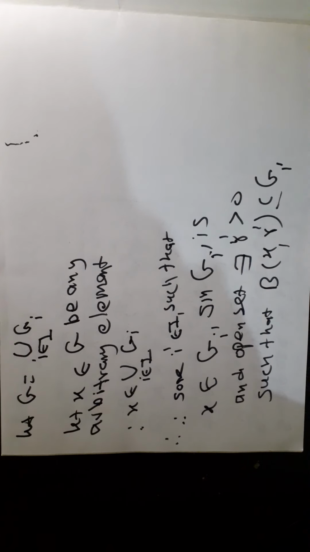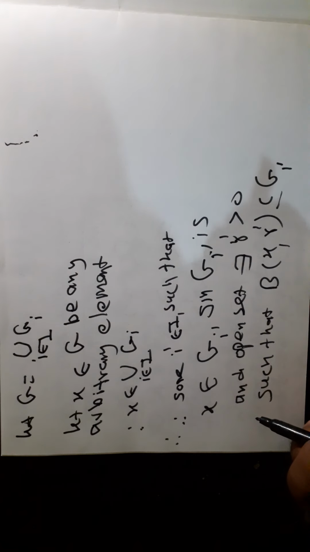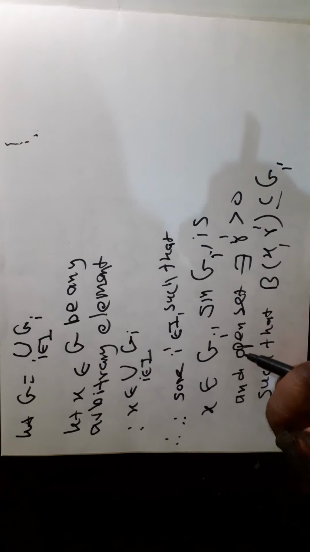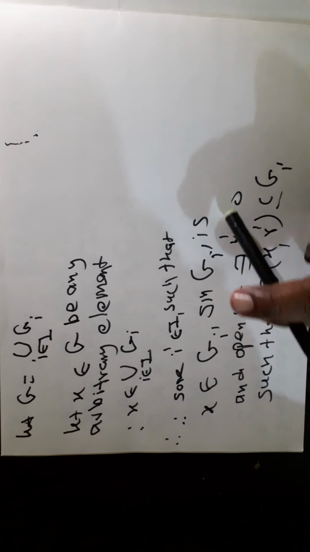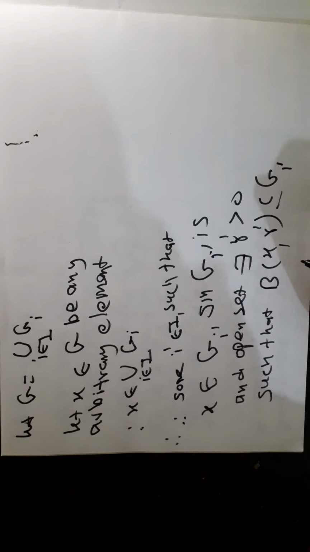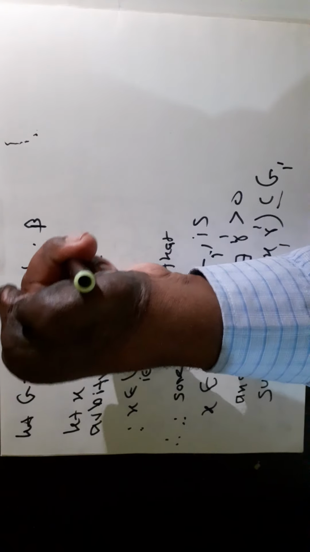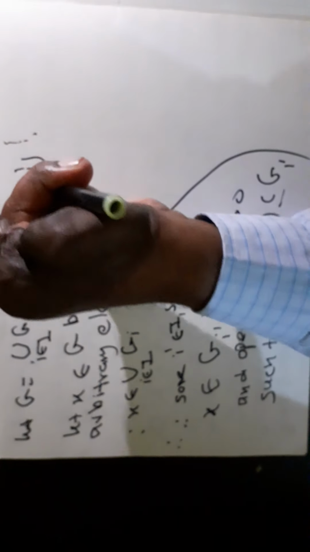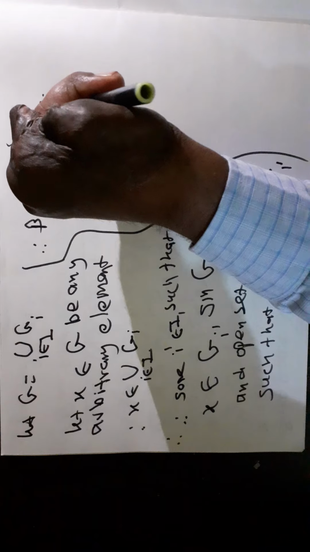Therefore, there exists i' belonging to I such that x belongs to G_i', and since G_i' is an open set, there exists r' greater than 0 such that the open ball centered at x and radius r' is a subset of G_i'. Therefore, the open ball centered at x and radius r' is a subset of the union of G_i, which is equal to G.